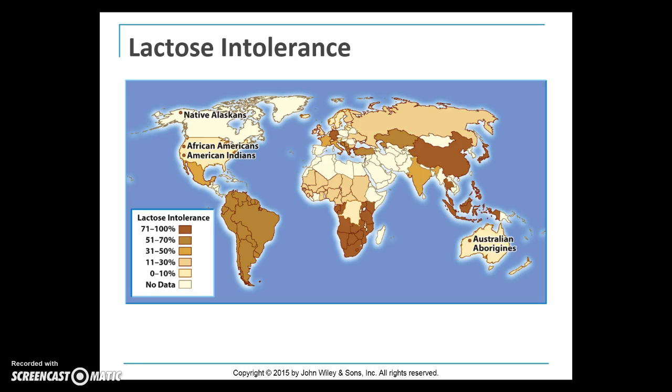Native Americans have a higher rate from 80 to 100%, and Asian Americans from 90 to 100%, but only about 15% of Caucasian Americans are lactose intolerant. Now, this is a genetic lactose intolerance.